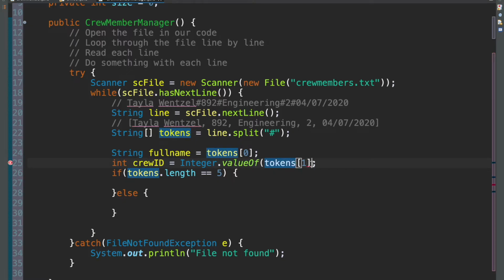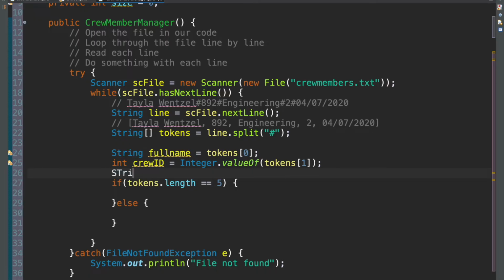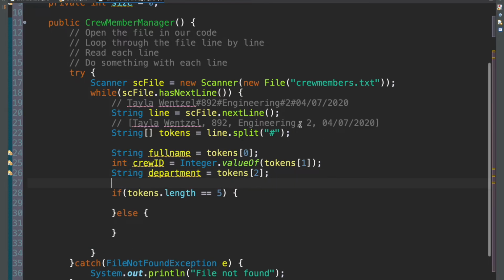And there we go. And then we also want the department. So we get the department, and that's equal to tokens at 2. In this case, we want it to be a string, so we don't have to convert anything. So we've handled the first 3. And now in the case that it's an officer, we have these last 2 to handle, right? So we'll do that inside the if statement.